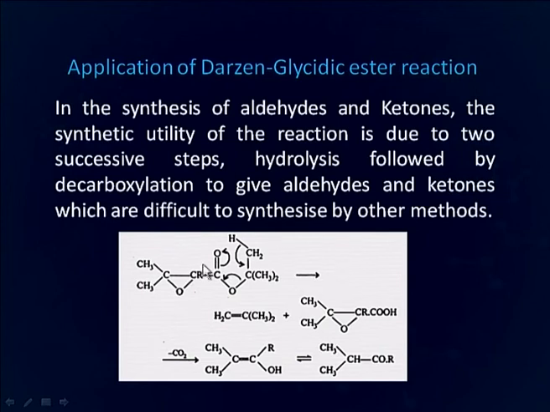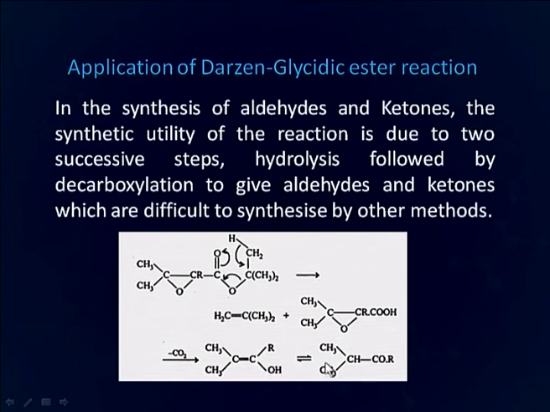You can see this is glycidic ester which we have formed by this glycidic ester reaction. This upon hydrolysis forms this acid, and later on upon decarboxylation, that is removal of carbon dioxide, it forms enol. Enolic form tautomerizes into keto form.